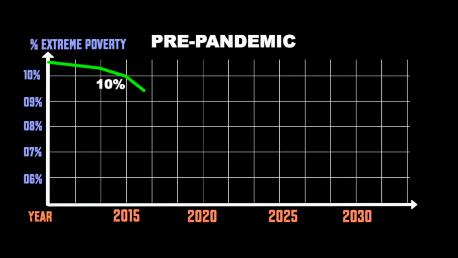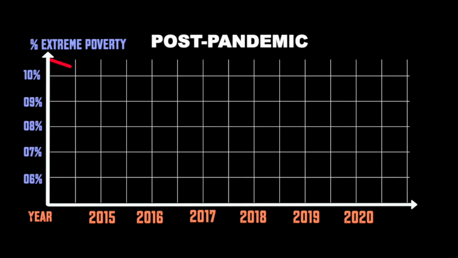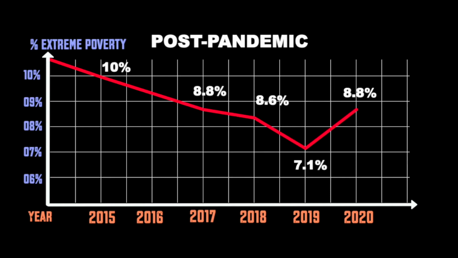Before the pandemic, poverty rates in 2030 were estimated to reduce to 6%. But in 2020, we've seen the first rise in global poverty levels in over 20 years. Extreme poverty is now projected to be somewhere in the region of 8.4 and 8.8%, pushing us back to the level we were 3 years ago, back in 2017. That's 3 years of progress we've lost.